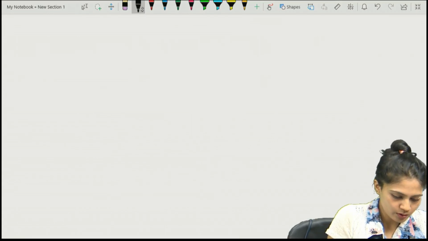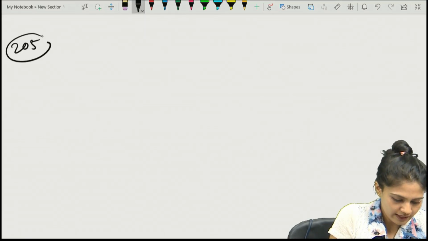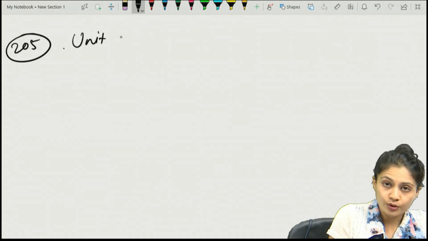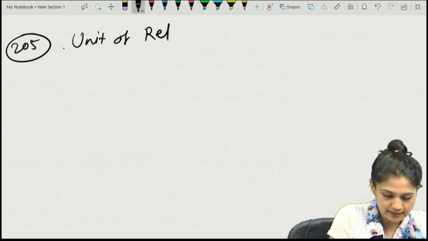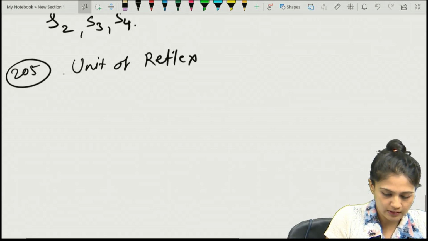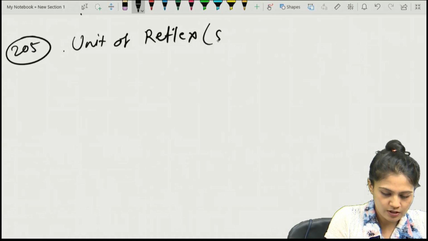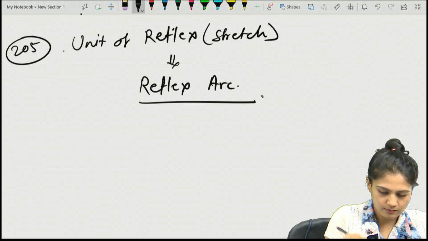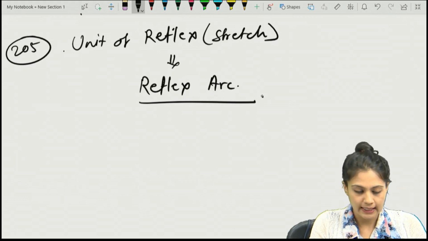So question number 205: the unit of the stretch reflex is the reflex arc.